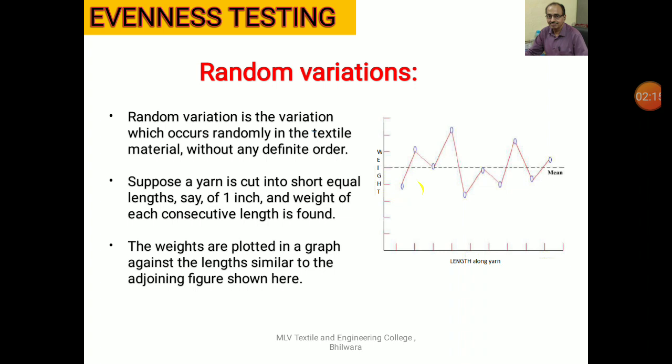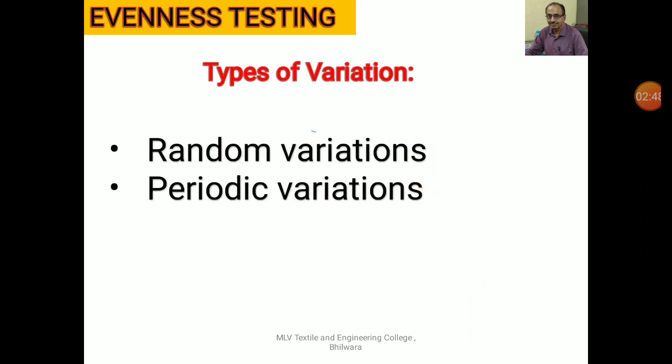Here, this is the weight, first weight, second weight. These are the weights of mass per unit length, say 1 centimeter, another 1 centimeter, another centimeter. If they are joined with the help of a straight line, it is called the trace of irregularity, variations in mass per unit length, and this straight line denotes the mean value of all these readings you have taken.